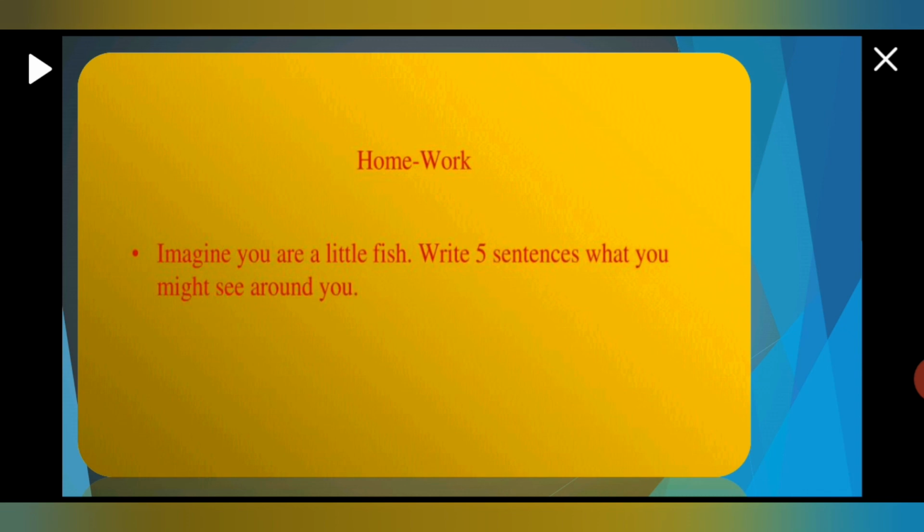Okay, so now create that scene. Imagine that you are a fish swimming in the sea, and what are the things that you can see around yourself. Write those lines.